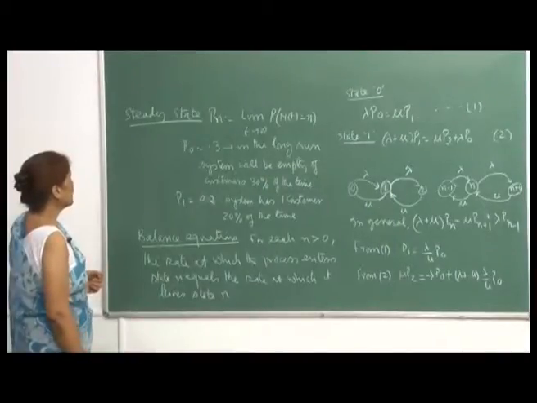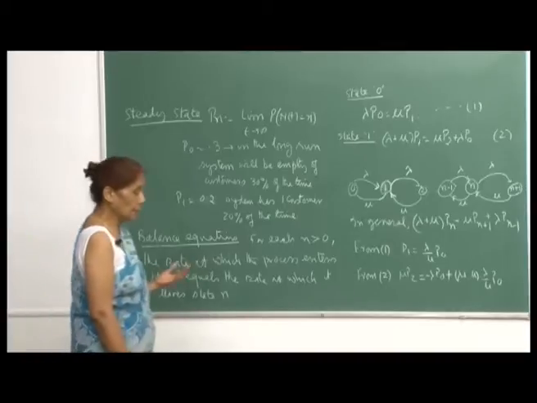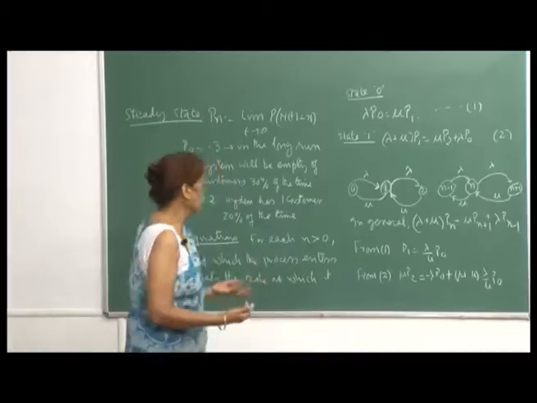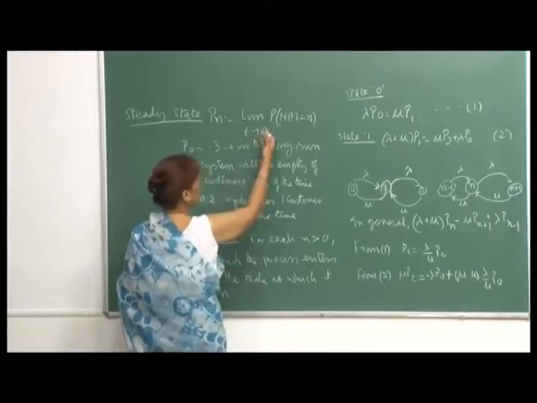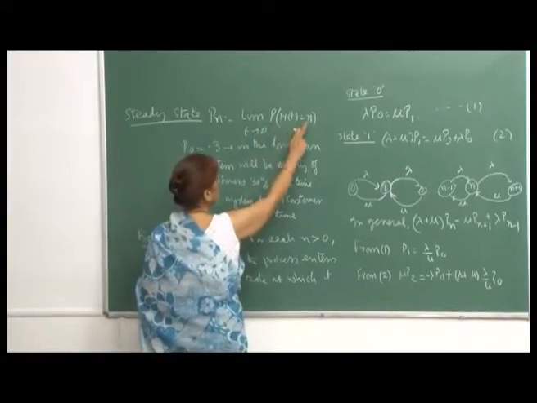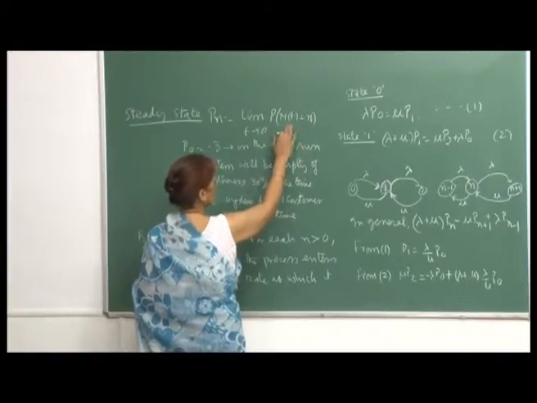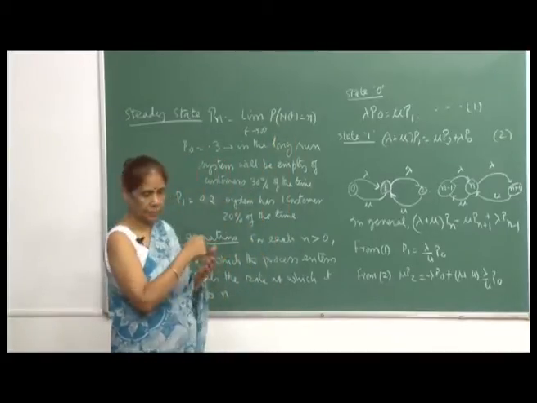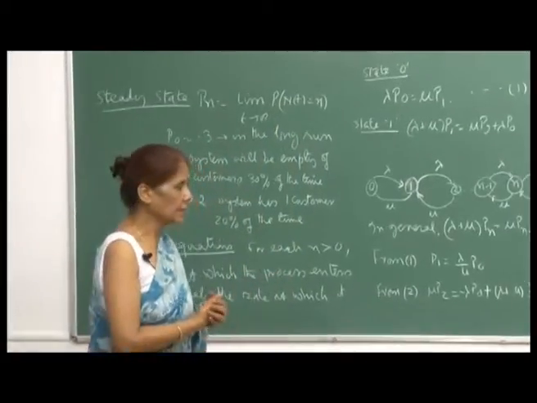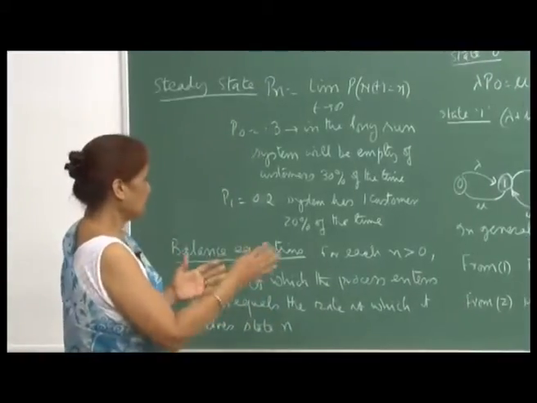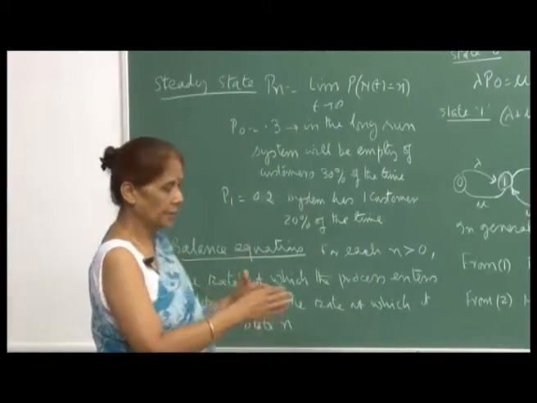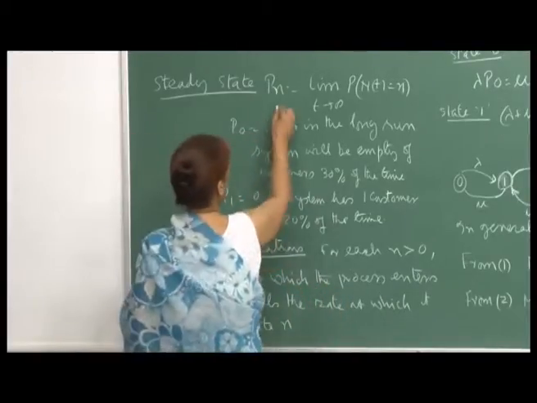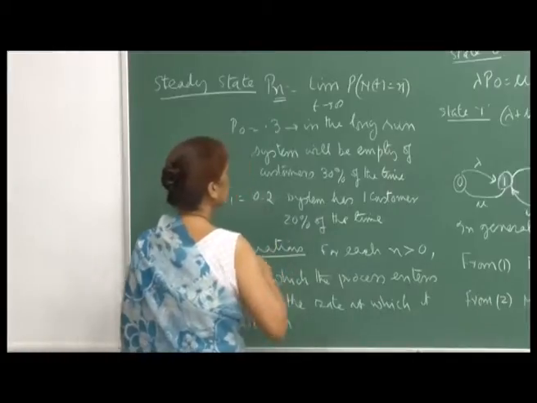You see, when I made the statement that we are considering the queuing system in steady state, I just meant this: the limit probability of N(t) equal to n as t goes to infinity is p n. Of course, t going to infinity is the analytical way of saying it, but essentially for a large time the system has operated and then settled down to a steady state. So, these are the limiting probabilities of the system.